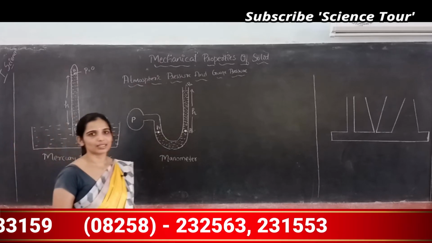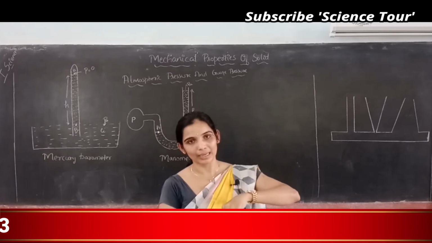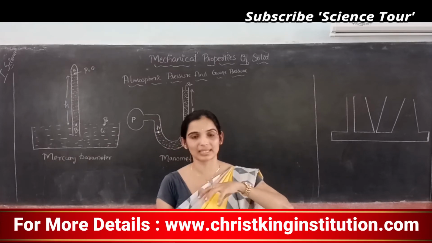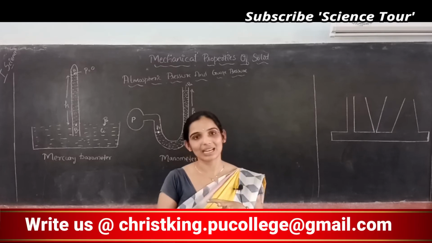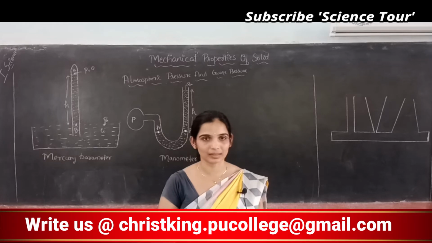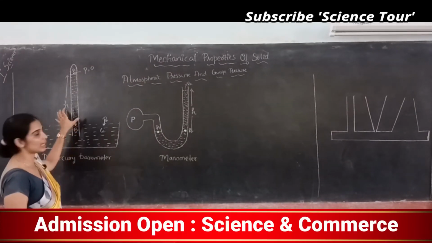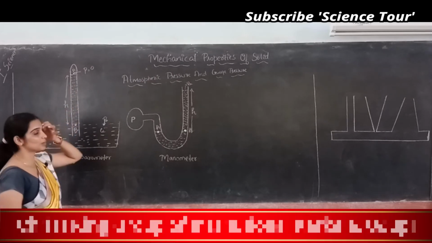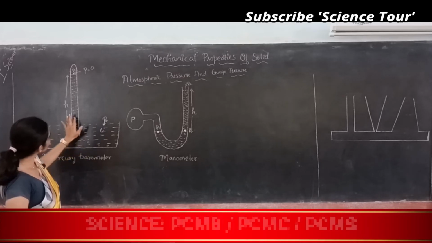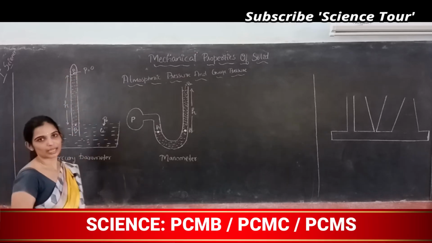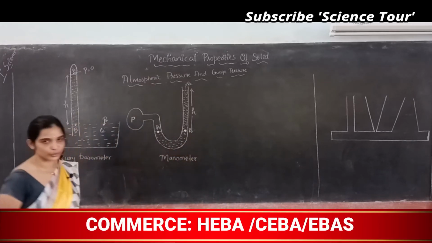We have learnt that when you immerse an inverted glass inside a vessel having water, the water will rise inside the glass. Similarly here, when I immerse this test tube kind of a thing in this container, the mercury will rise inside the glass tube.